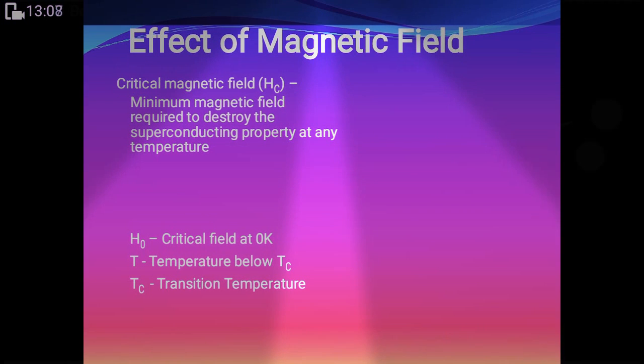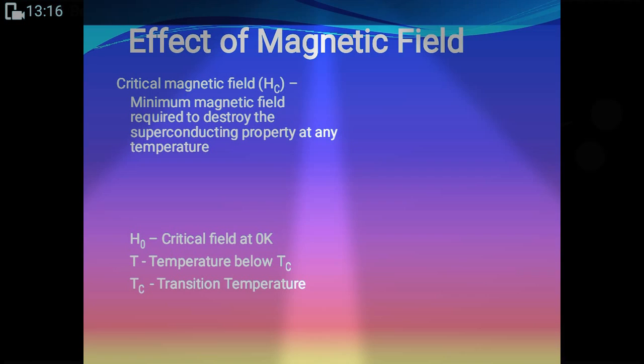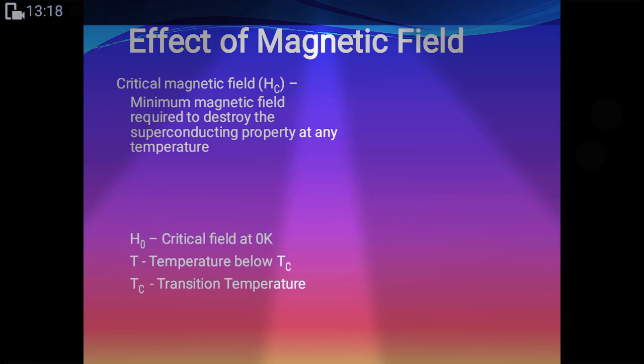Critical magnetic field, denoted by Hc. The critical magnetic field decreases with increase in temperature and becomes zero at the critical temperature.